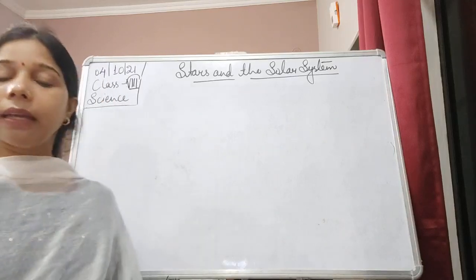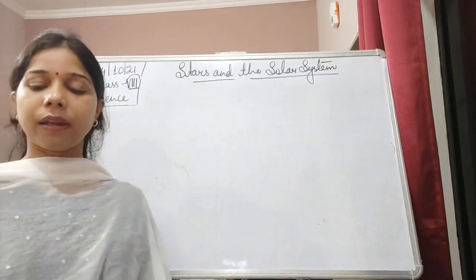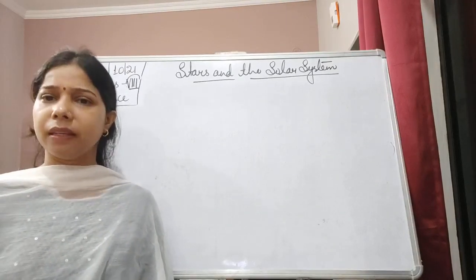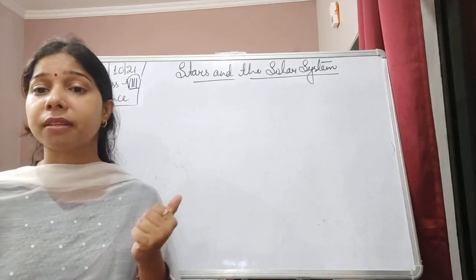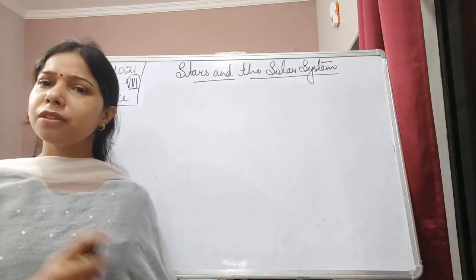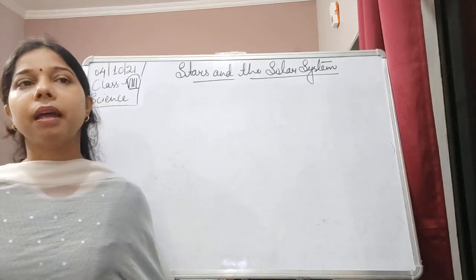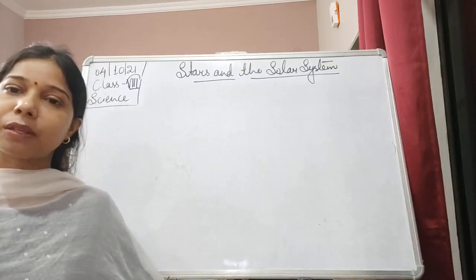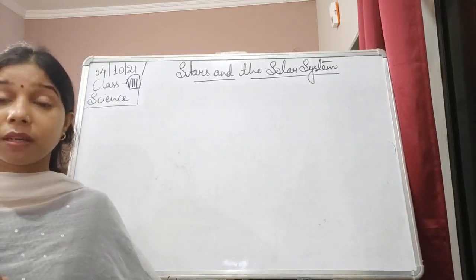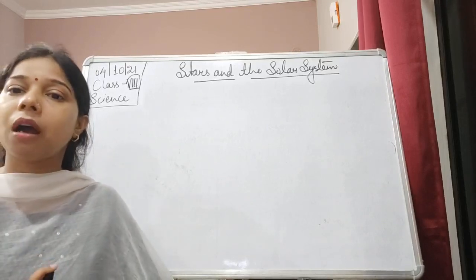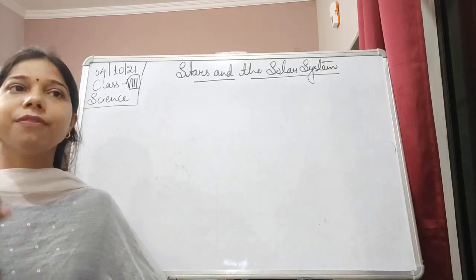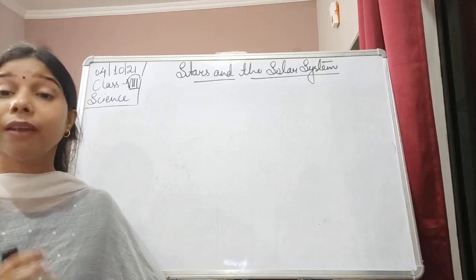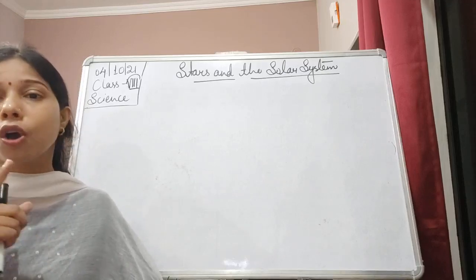So students, in the previous class we were talking about the different planets. We were seeing what a natural satellite is, which is the moon, what the different phases of the moon are, as well as the difference between an artificial and a natural satellite. We have understood about the stars and the different groups of stars, and groups of stars are called constellations.